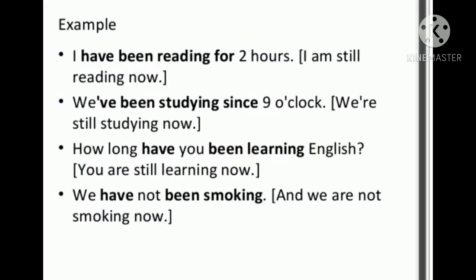Example is, I have been reading for 2 hours. When I say this sentence, you must understand that I'm still continuing reading. Another sentence, we have been studying since 9 o'clock. That means till now I'm continuing to study. How long have you been learning English? That means still you are learning English. We have not been smoking. That means till now you haven't smoked. That's the meaning of it. So when you say this continuous tense, you have to understand the meaning. That means it already started in the past and still it continues, and the action is in progress.